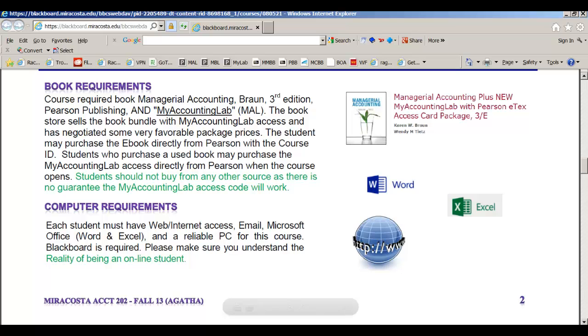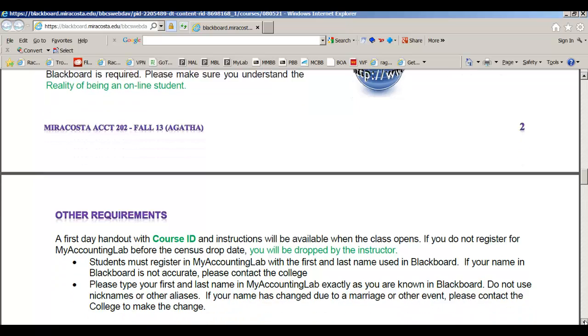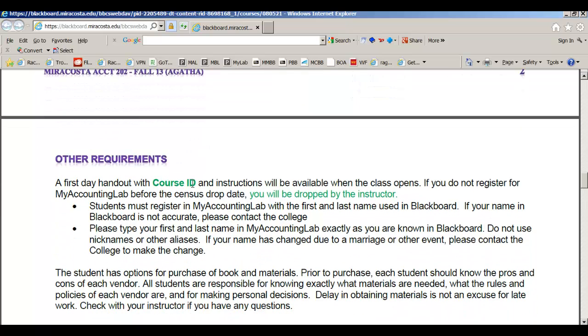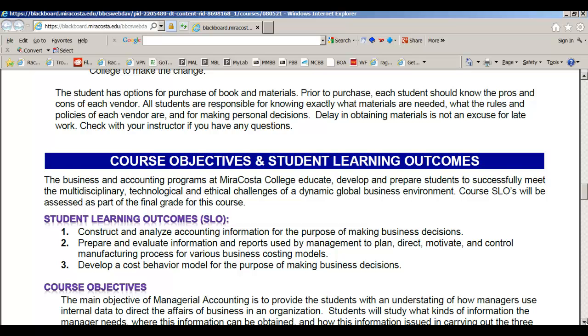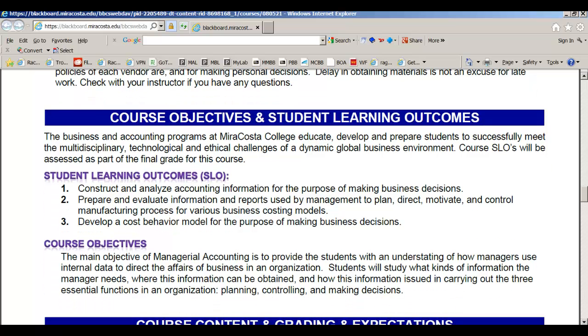You must have internet access or go somewhere where there is internet access like the school. I will be giving you a course ID, which we'll go over in the My Accounting Lab lecture. You must be registered in My Accounting Lab and complete the My Accounting Lab and the course overview lectures by the census date, or you will be dropped, so pay attention to that. Here are the student learning outcomes and the course objectives for the course, so pay attention to what you're really getting out of this class.